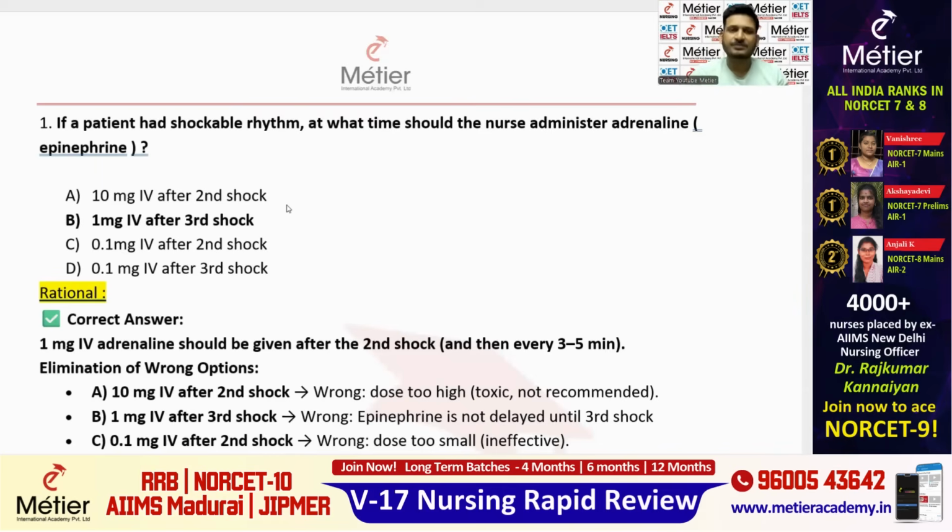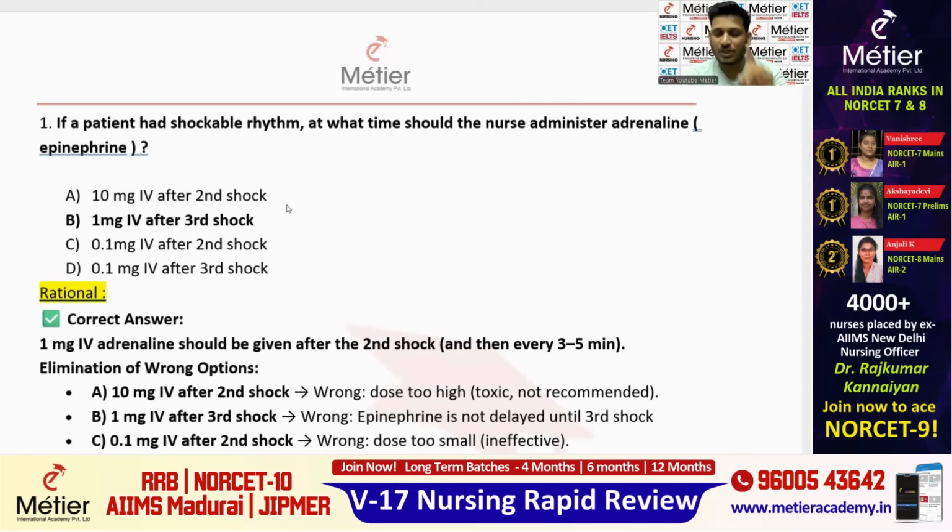So what is the answer? See guys, actually the first drug of choice for the patient undergoing ACLS is amiodarone. But the word amiodarone is not mentioned here. Directly they have asked about adrenaline. Two things are very important in adrenaline: the first one is the dosage, and the second one is at what cycle we are supposed to introduce it. Understand my words very carefully.